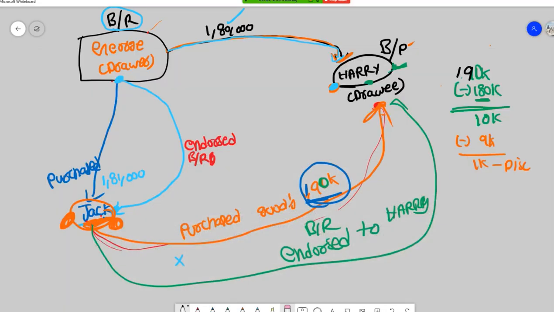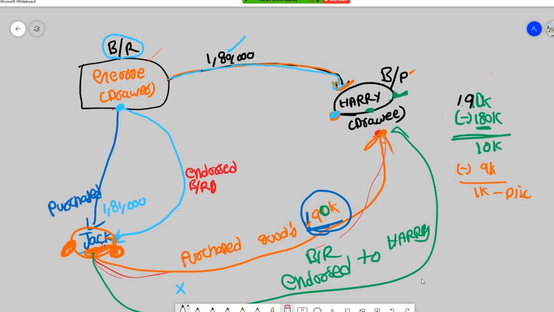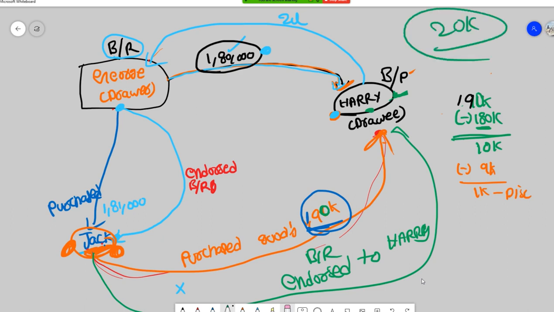Okay. So finally, normally what should happen? George has to pay 1,80,000 to Harry, right? Now, here Harry purchased goods from George. Now Harry has to pay 2 lakh rupees to George. Anyway, George has to pay 1,80,000 and then Harry has to pay 2 lakh rupees. So instead of that, George will pay 20,000 rupees and then it's done.